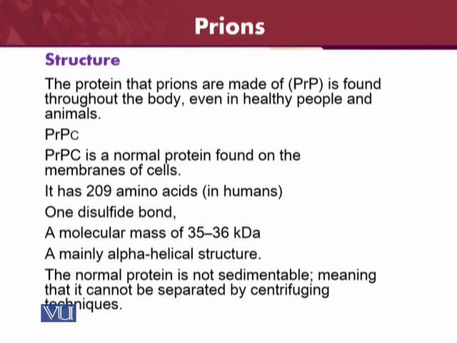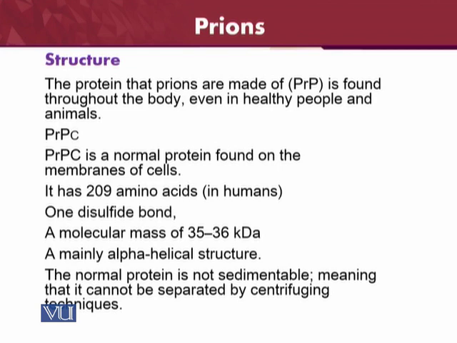It means you cannot separate it by centrifuging. We have just seen the technique of centrifugation: if we need to separate some special proteins or particles depending on their density, we centrifuge and make them sediment. However, in this case, the normal protein is not sedimentable, which is a very important characteristic of this protein.